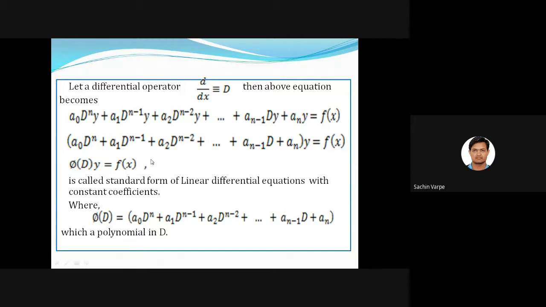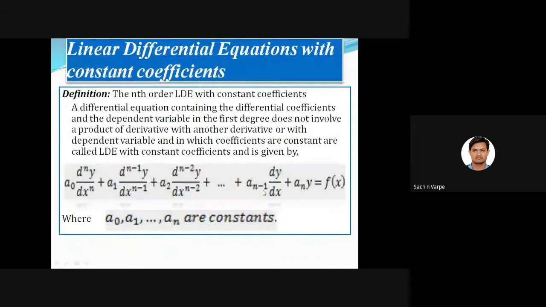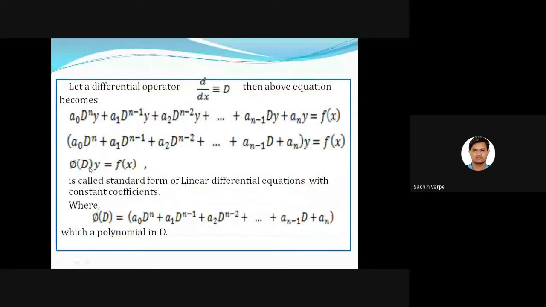From today onwards, we are going to reduce the given differential equation into capital D form first, and then we'll get this form, phi of D into y is equal to f of x. So this is the standard form. Sometimes in examination, you'll be given the differential equation in this d by dx form, or directly in this capital D form, like D square plus 3D plus 2 operated on y is equal to say e raised to x. This is called the standard form of linear differential equation with constant coefficients, where this phi of D will be a polynomial in D.